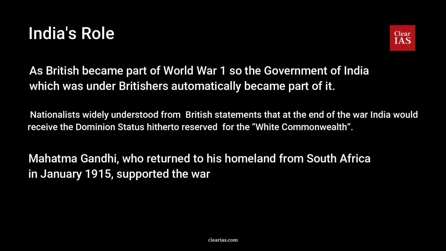This way, they would be able to use weapons after the Arms Act of 1878, which restricted Indians from using weapons without a license. And masculine nationalism hence would strengthen Indians to stand against the powerful Britishers. So that was India's role and why India participated in World War One.